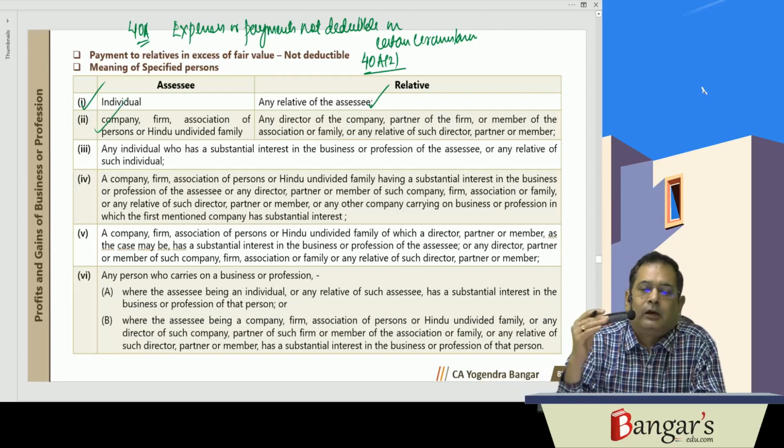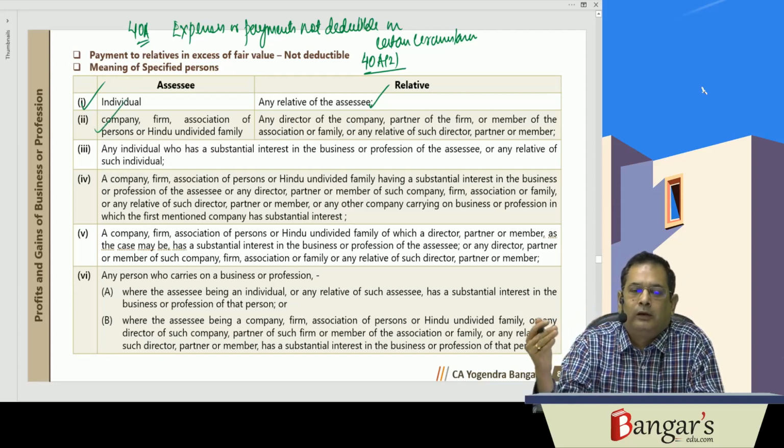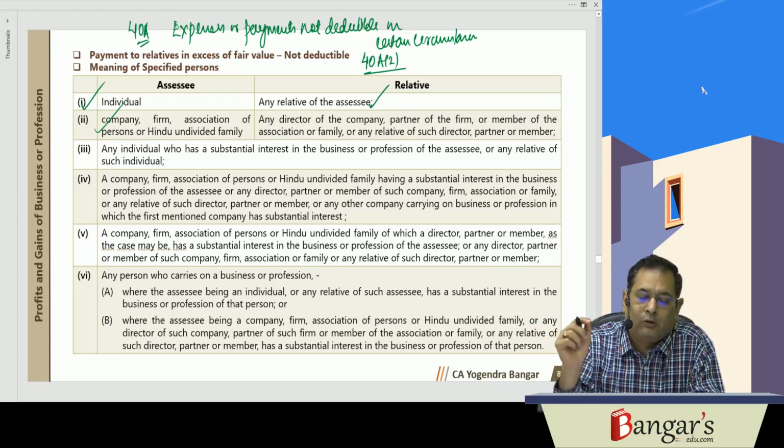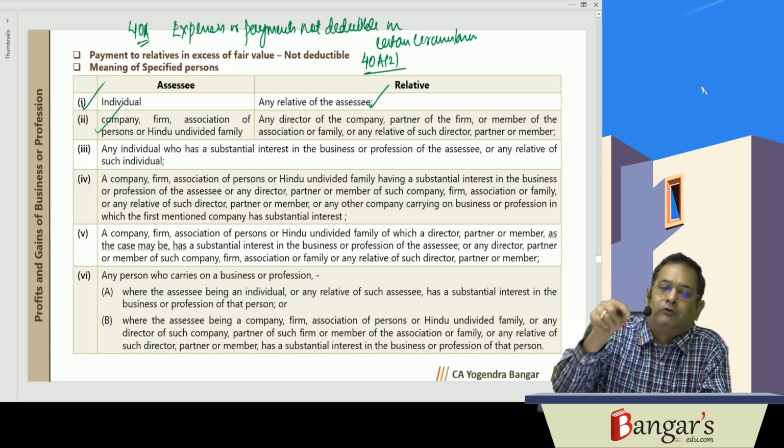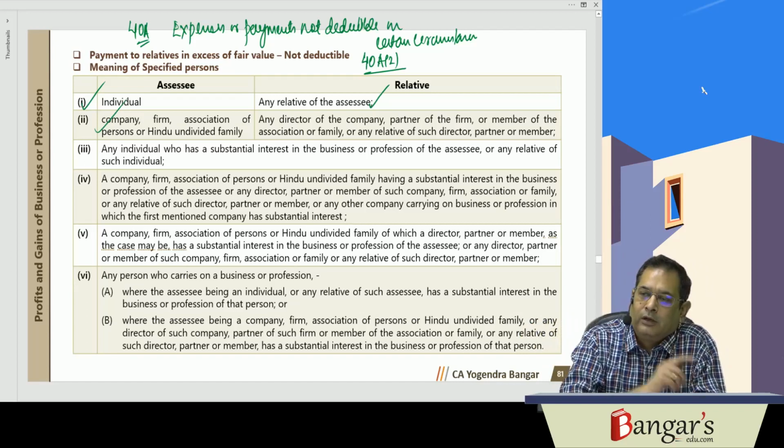If a company is making payment to directors or their relatives, a firm is making payment to partners or their relatives, or an AOP or HUF is making payment to members or their relatives which is excessive or unreasonable, the same is disallowed. If any individual has substantial interest in the business or profession of the assessee, and the assessee is making payment to that individual or his relative, the same will be disallowed.